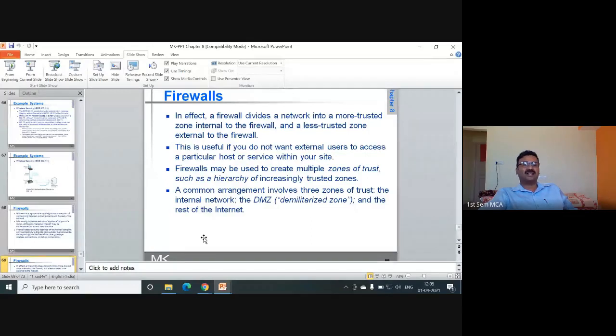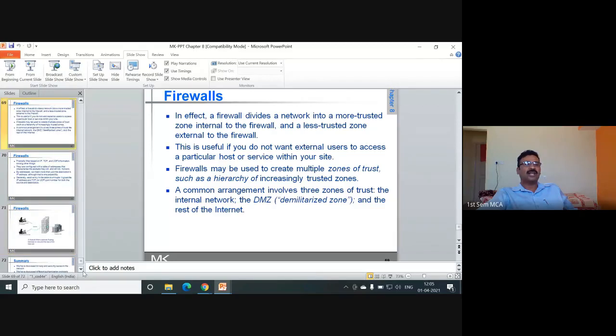In effect, a firewall divides a network into a more trusted zone internal to the firewall and a less trusted zone external to the firewall. Less trusted or insecure is the public network. This is useful if you do not want the external user to access a particular host or service within your site. Firewalls may be used to create multiple zones of trust within your own home network, such as a hierarchy of increasingly trusted zones.